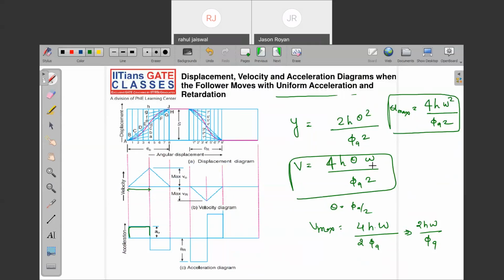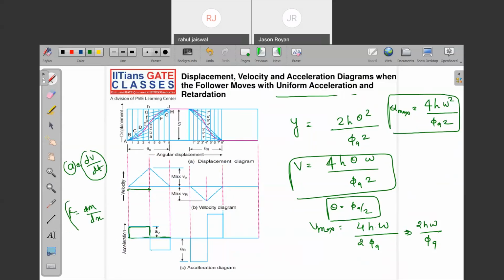Now we'll ask how we got to know whether velocity will be maximum at the midpoint of the angle of ascent. See, it is moving with uniform acceleration, right? You know that a is equal to dv by dt. And where acceleration changes its sign from maximum to minimum, there only the velocity will be maximum. Just like the shear force and bending moment diagram. Yes or no? dM by dx.